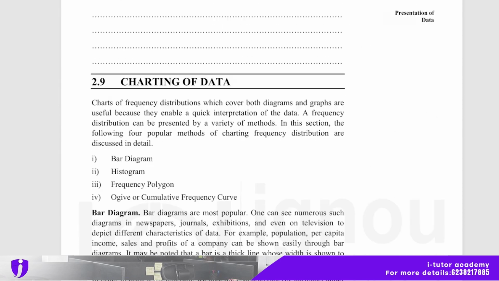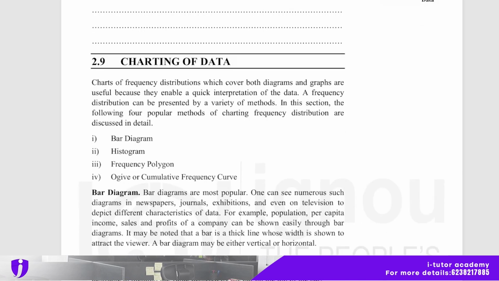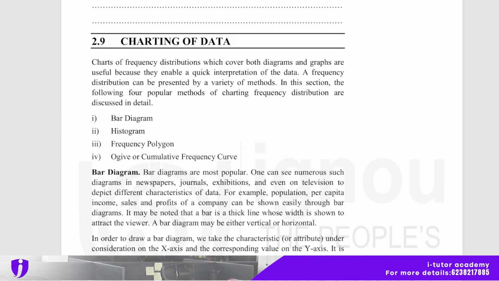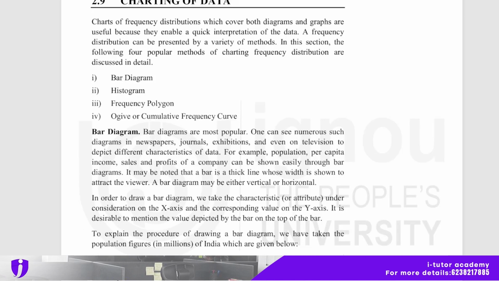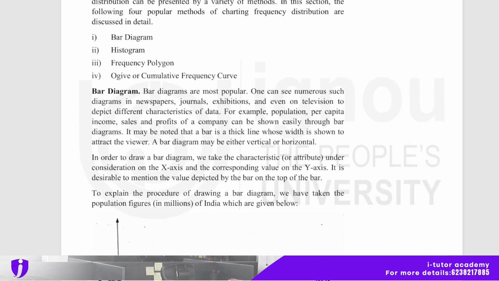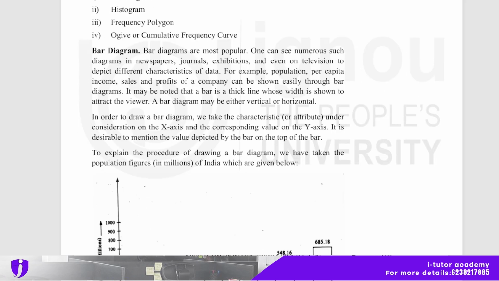Charting of data. Charts of frequency distribution, which cover both diagrams and graphs, are useful because they enable a quick interpretation of the data. A frequency distribution can be represented by a variety of methods. In this section, the following 4 popular methods of charting frequency distribution are discussed in detail: bar diagram, histogram, frequency polygon, and ogive or cumulative frequency curve. Bar diagrams are most popular.